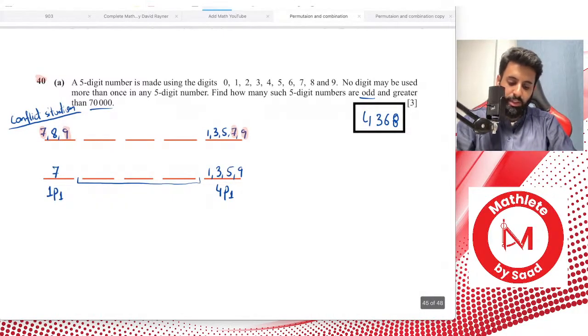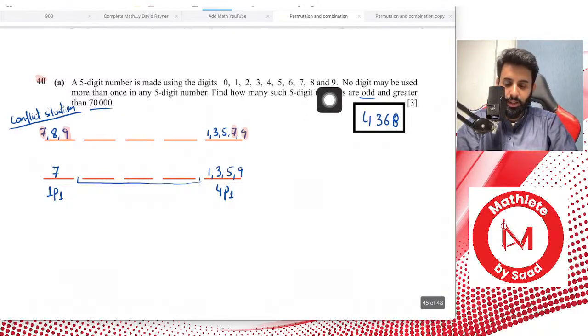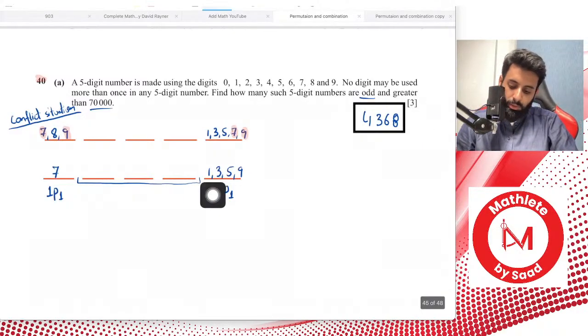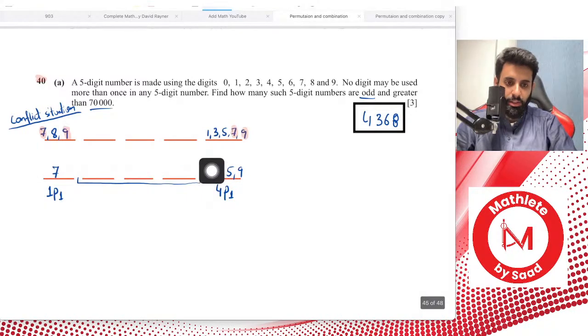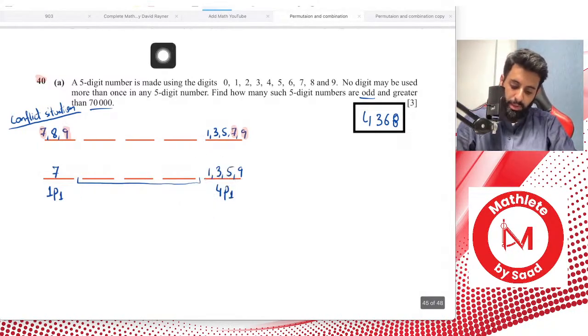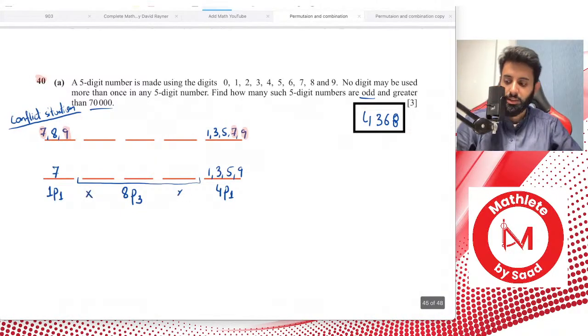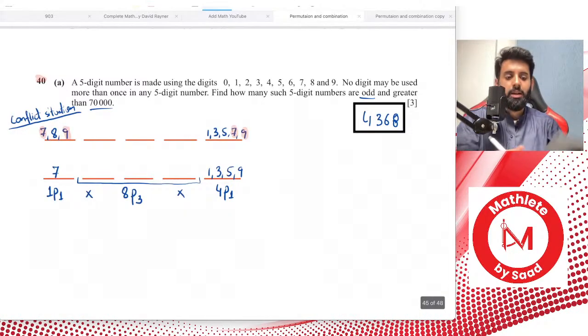So let's see how many numbers we started off with. We started off with 1, 2, 3, 4, 5, 6, 7, 8, 9 and 10, so 10 numbers. 1 is gone in the first digit and 1 is gone in the last digit. So how many numbers do we have left now? We have 8 numbers, and we have room for 3. So that means 8p3. And why are we using p here and not c? Because whenever we're making numbers, the arrangement is important, and that is why we use permutation and not combination.